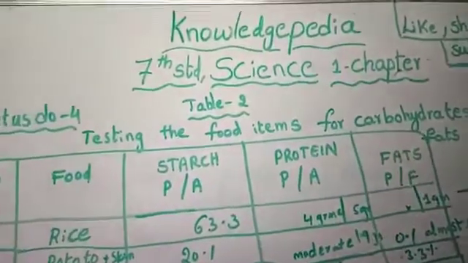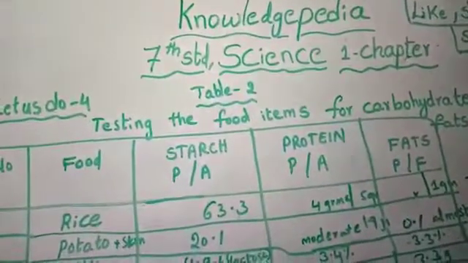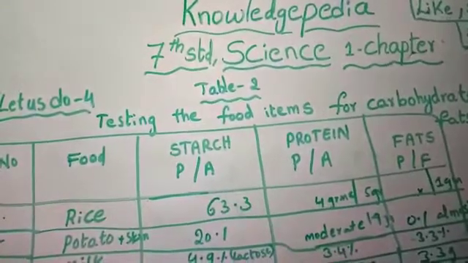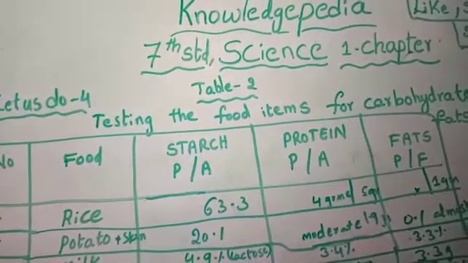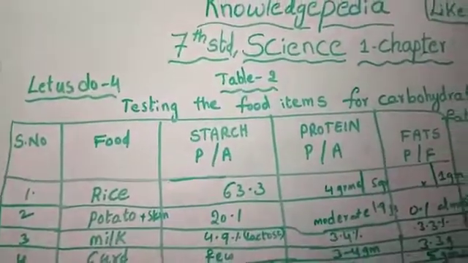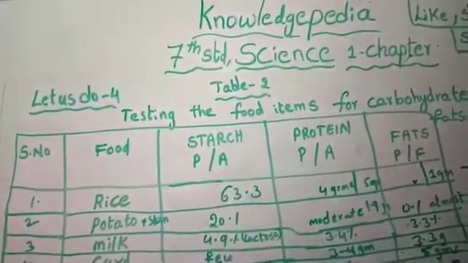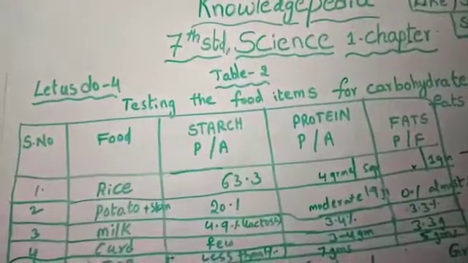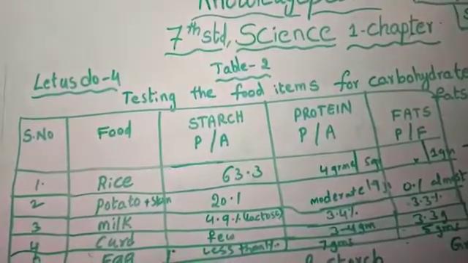Okay children. In this lesson, before I explain how to test for carbohydrates, proteins and fats, now we are going to test the food items. In carbohydrate, how much will be there and everything, we have to find out. Now see here.